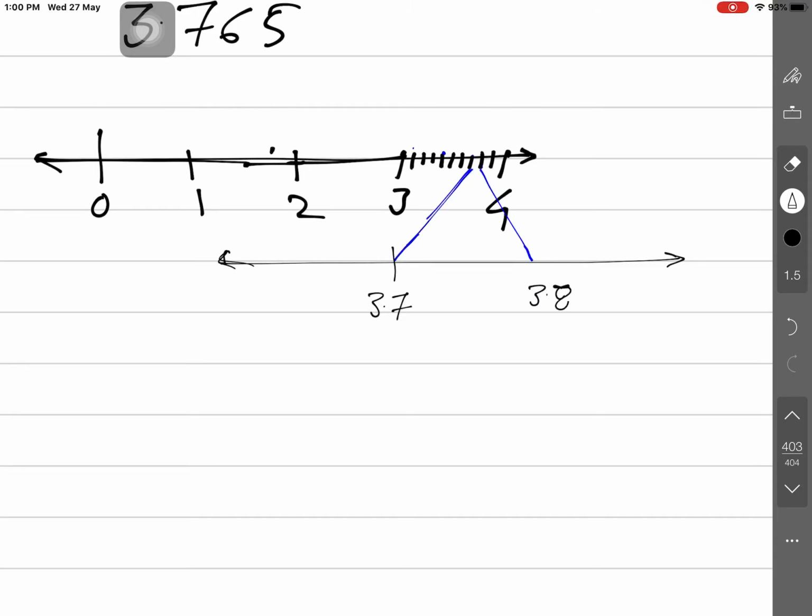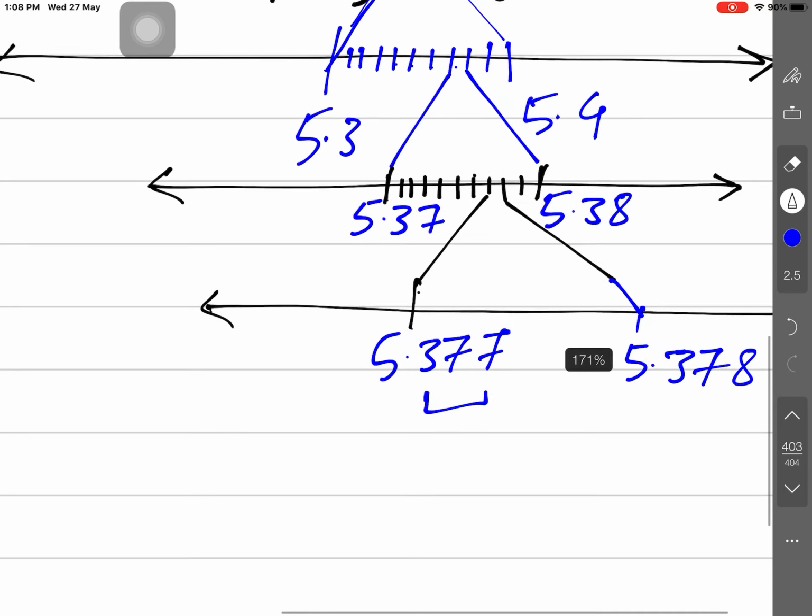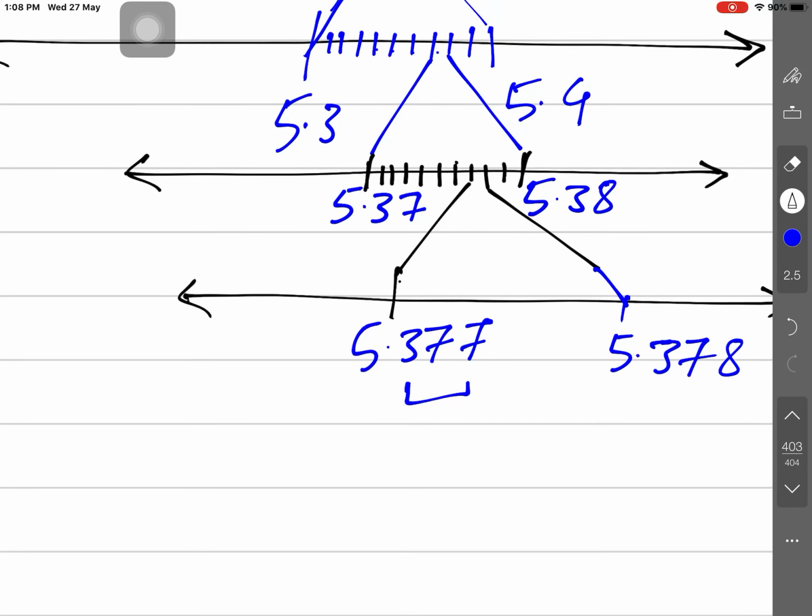And this is what? 5.378. And again, how many decimal places are here? These 3 decimal places are here now, and further it is to be done here. 5 decimal places are here. Is that clear? So how can we represent this again? It is a very simple way of representing this. 1, 2, 3, 4, 5, 6, 7, 8, 9. Sorry, the divisions are bigger here, but you will understand this. Is that clear? So see this, 5.371, 1, 2, 3, 4, 5, 6, 7. This is 7.